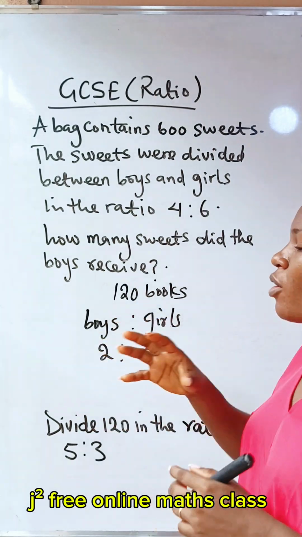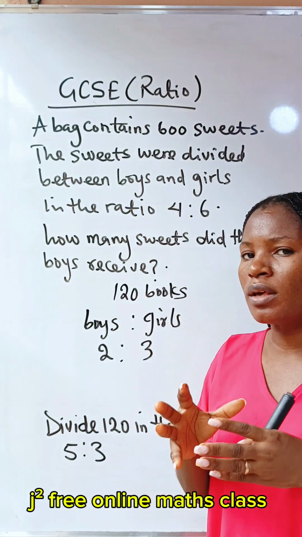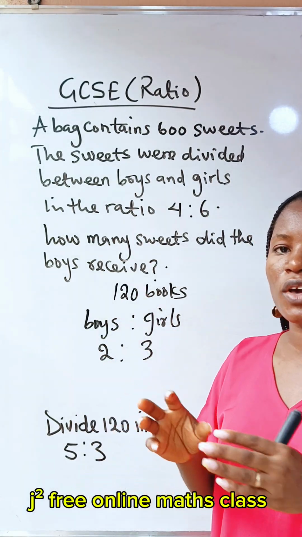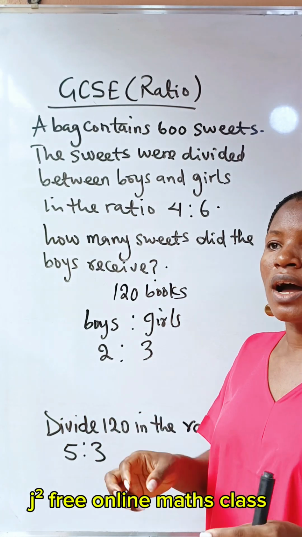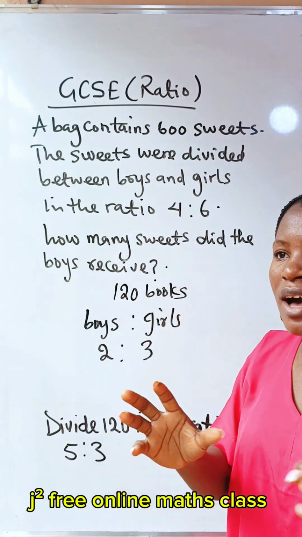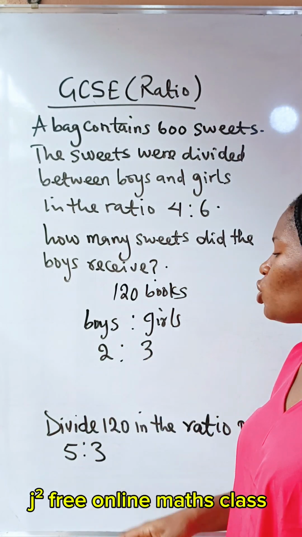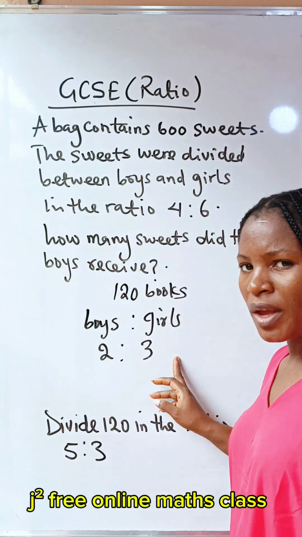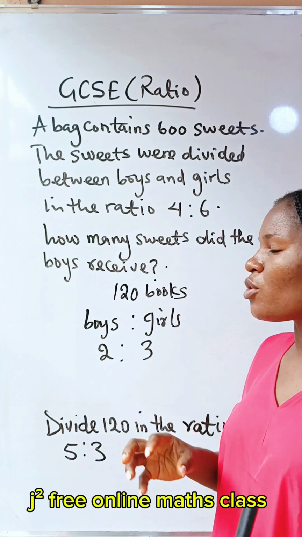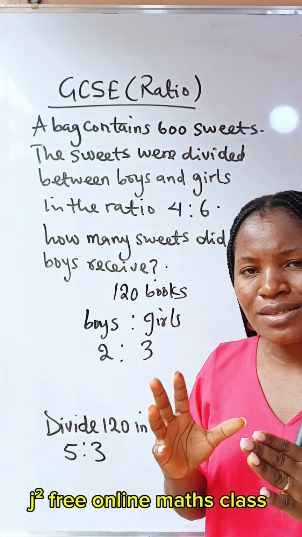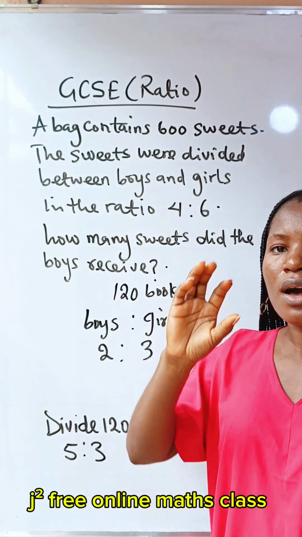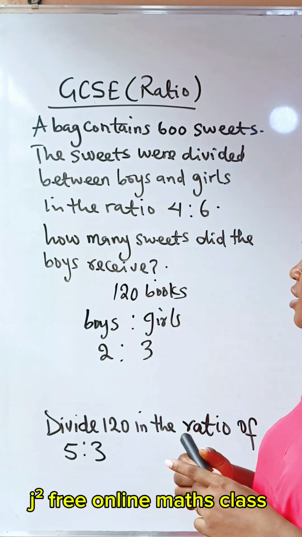So this book, you are not supposed to share it equally between boys and girls. If not, some girls may not be able to get the book. Now, the person said you should share it, having looked at the number of girls and the boys, he said you should share this in the ratio of 2:3. Now, this 2 and 3 is telling you the number of equal parts you need to share the 120 books into, first of all.